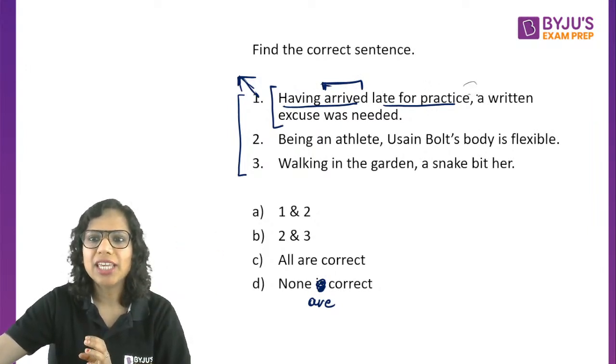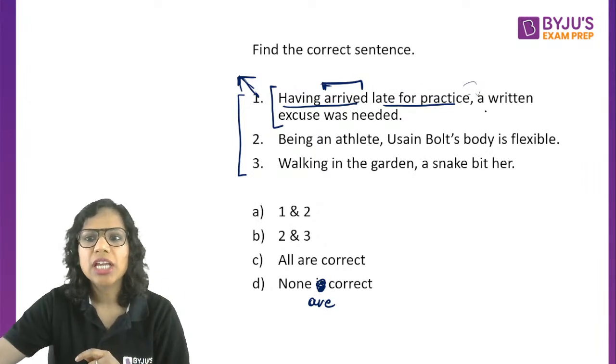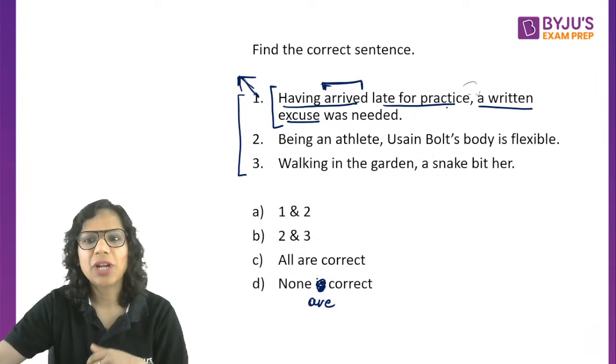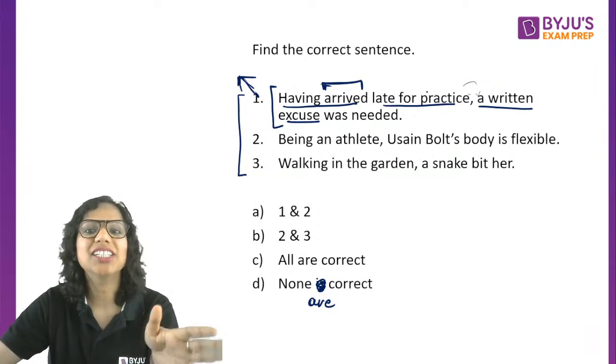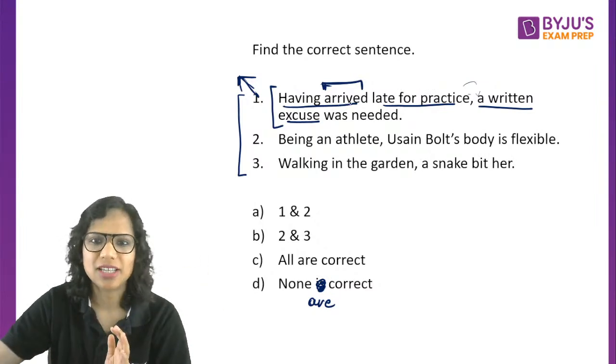So shouldn't I name or give a pronoun for this person here? Because if I don't, what impression do I get? That a written excuse arrived late for practice. That's not what I want to say, no? Having arrived late for practice, I needed a written excuse. This makes sense. I arrived late for practice, so I needed a written excuse.